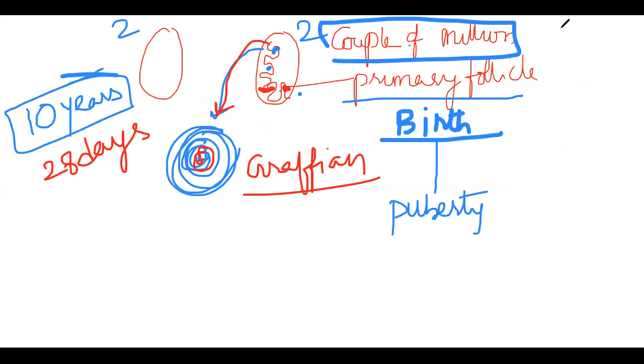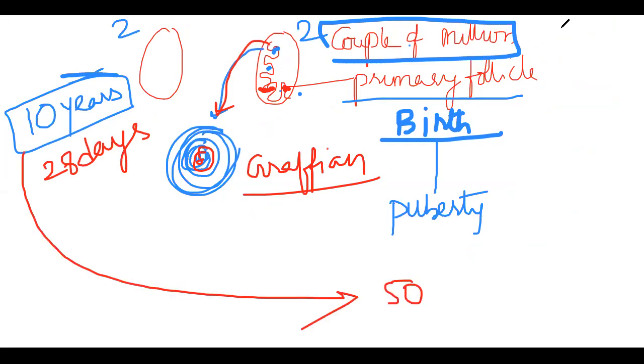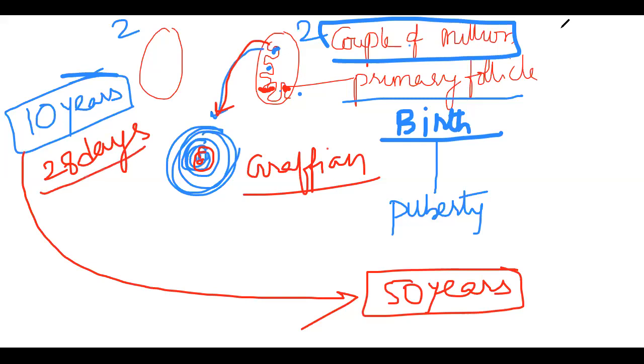So imagine 10 years is the beginning of the puberty age. Maximum 50 years I am taking, the end of the puberty age. Okay. So for every 28 days, one primary follicle is going to mature in the form of a Graafian follicle. With this, we need to calculate how many follicles a female requires in her lifetime. That calculation we want. Let us assume for 1 year, it is going to be 13. That means 28 days, nearly 13. Less than 13 definitely. It cannot be more than 13.